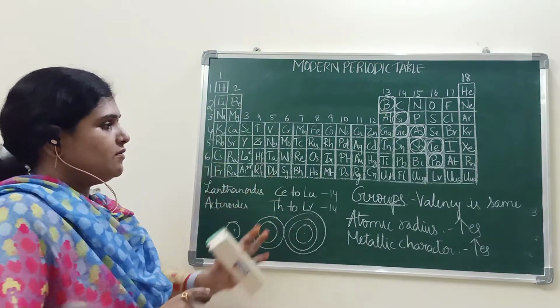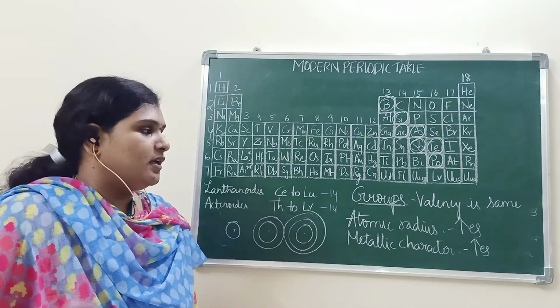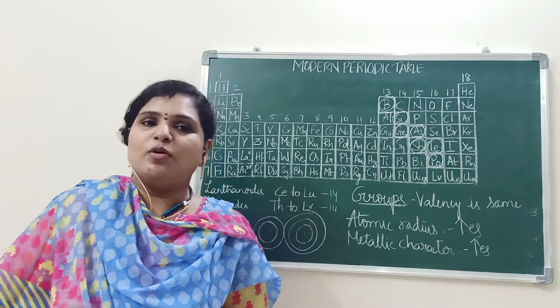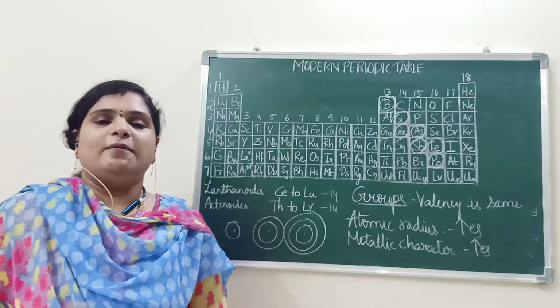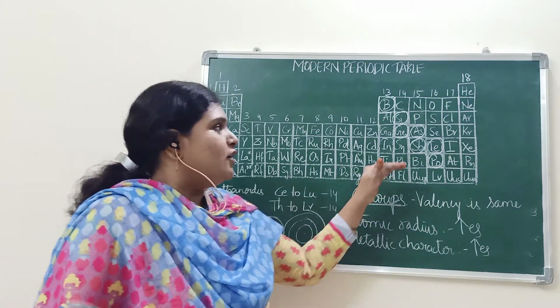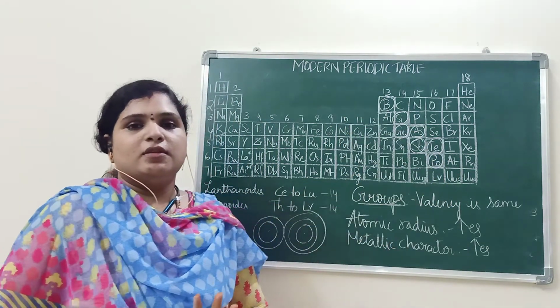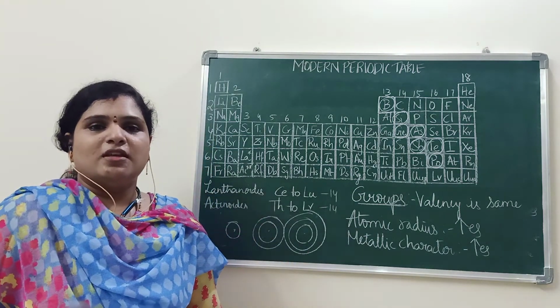Based on these observations, if you predict the non-metallic property, you can send me the answer in the comment box. I left this point to you only. Whether it will increase or decrease in a group, you have to tell me the answer in the comment box.